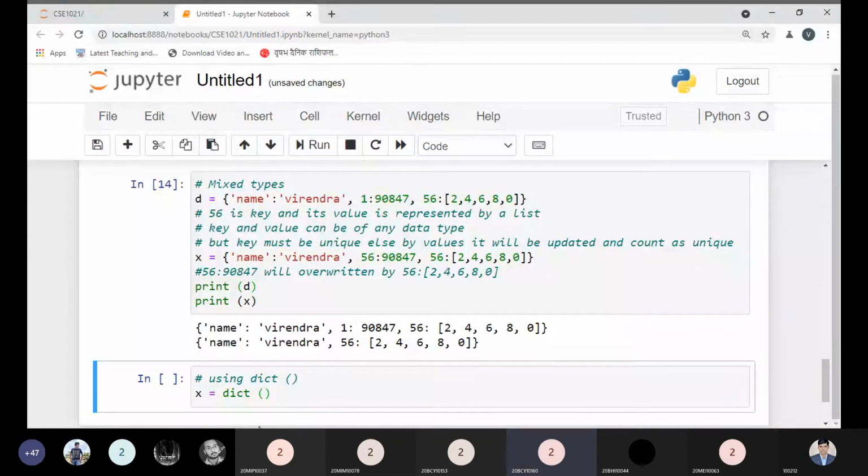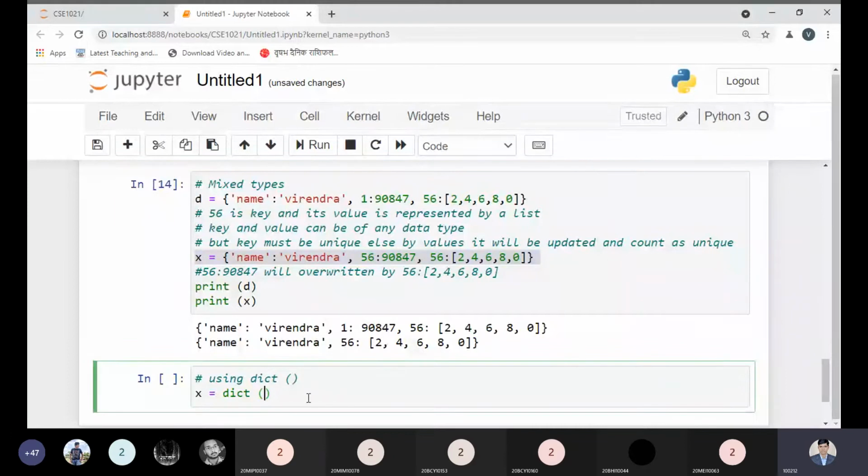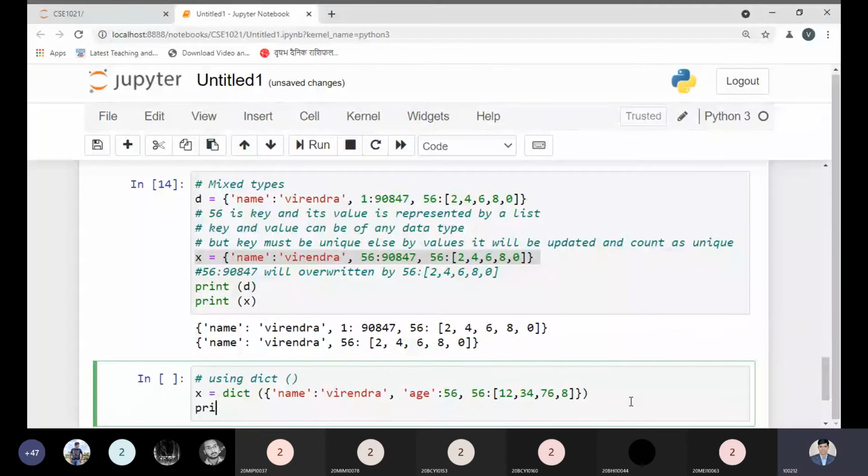Yes, sir. Okay, so by using the dict method, we can also define the same thing. I'm just choosing this one dictionary. I'm taking the same example here, and instead of x, I just want to take a different kind of name. Something like this one I'm taking. This is another value I'm taking. So now if I try to print x,